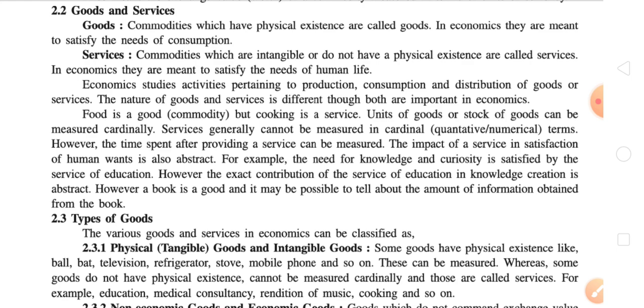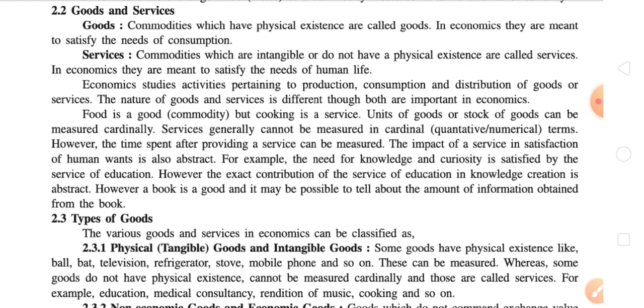Here the subject economics studies activities pertaining to production, consumption and distribution of goods. All these activities are the traditional and base activities of economics itself, because the main aim of economics is to satisfy the needs of a consumer, and our needs recur again and again.